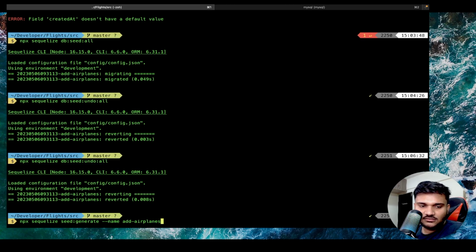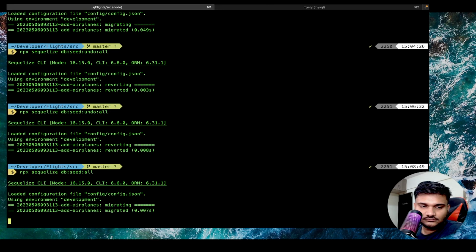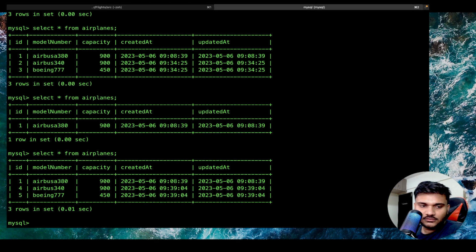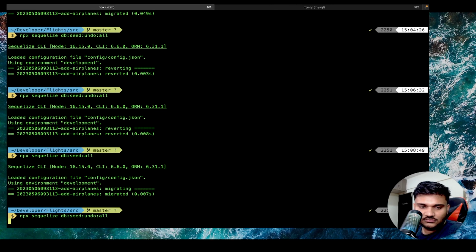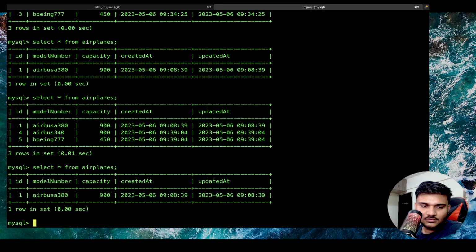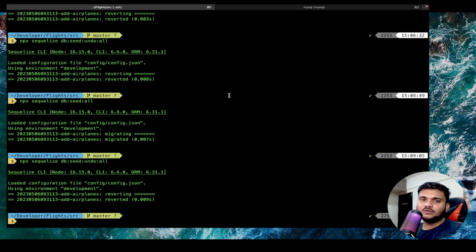If I apply the seed again, let's try to apply the seed again. The entries are back. Remove again. Entries are gone, right? So this can be a very simple way to actually prepare a sample database, seed it, and start working on that project. Generally, it will be very relevant for very big orgs where you have new people coming up and you have some old project. So in order to make their setup easy, or if you have a table which is never going to get any other values, this seeding mechanism is going to be really very useful.